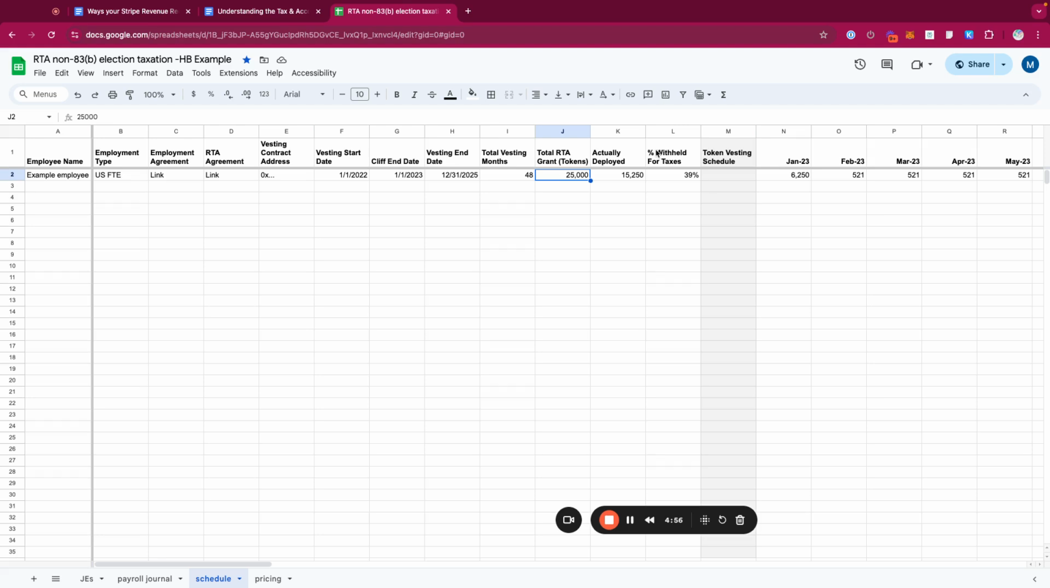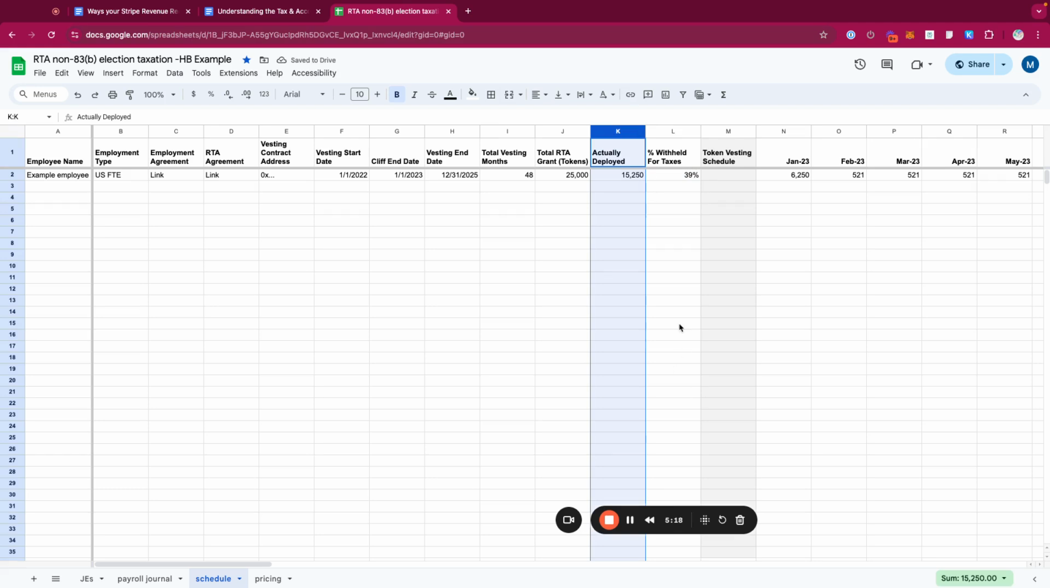Now, the way that I've seen it is that companies will withhold tokens. So in this case, let's say the total grant was 25,000 tokens. But let's say only 15,000 of that was actually deployed, and that's assuming a tax withholding rate of 39%. So one minus 39%, we get 61%, and so that's what is actually deployed.